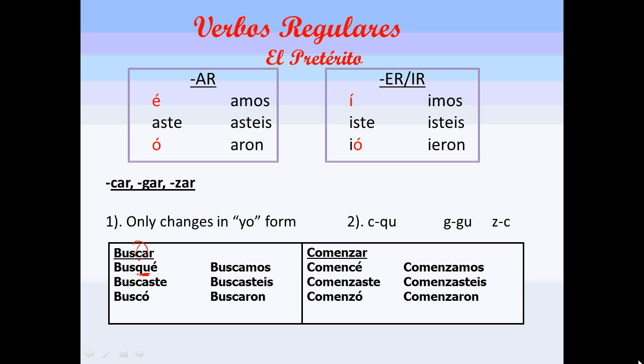Then comenzar ends in zar, so the Z changes to a C in the yo form only. Comencé, comenzaste, comenzó, comenzamos, comenzasteis, comenzaron. Now buscar, make sure you write what it means: to look for. Comenzar is to begin. It's the same as empezar.